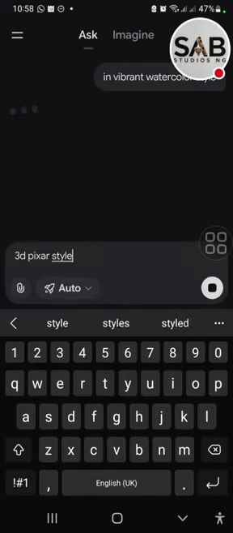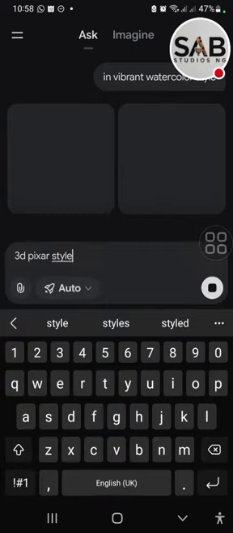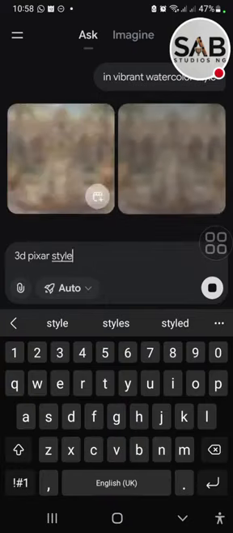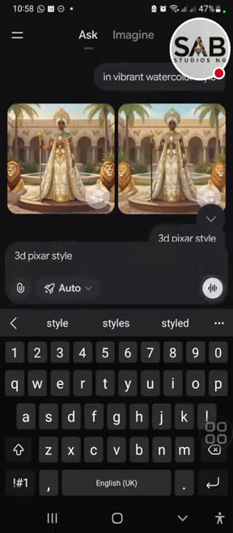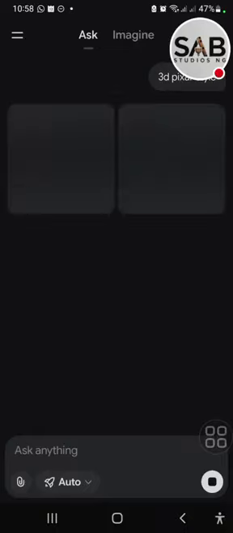Okay, so I just want you to see. 3D Pixar style is more like the Disney style with all those princesses and the rest. Like, it is ready for cartoon. It is ready for film, right? So let's go with 3D Pixar style and then see.